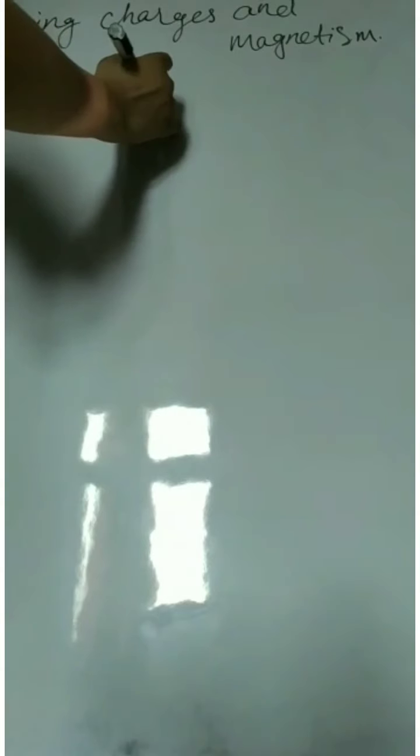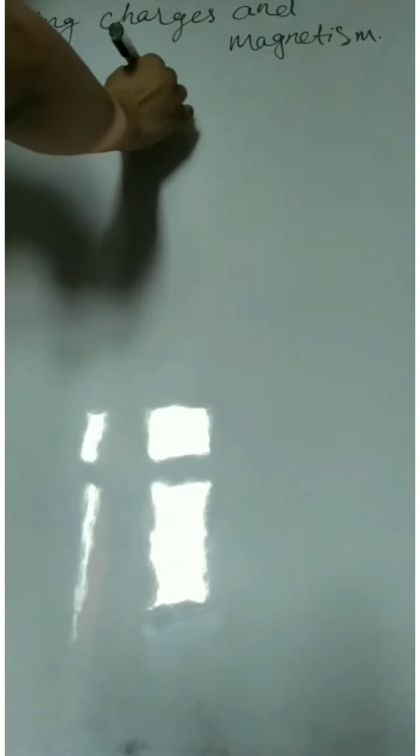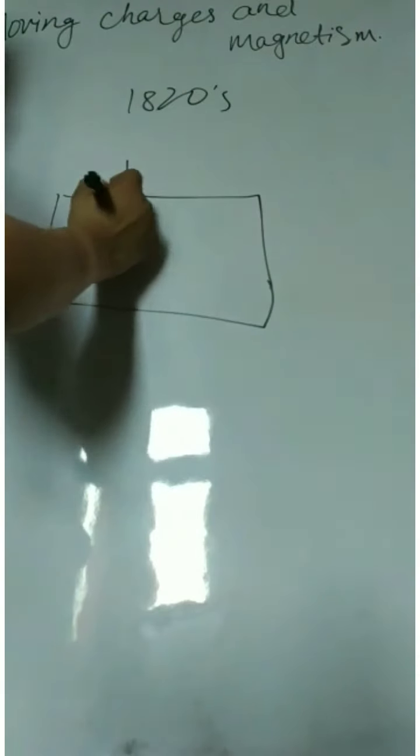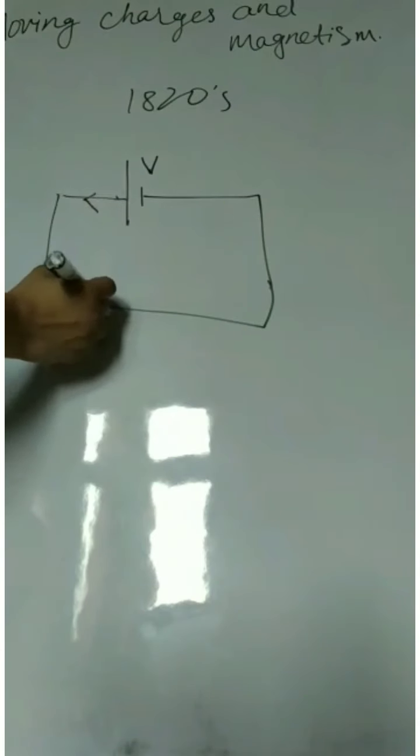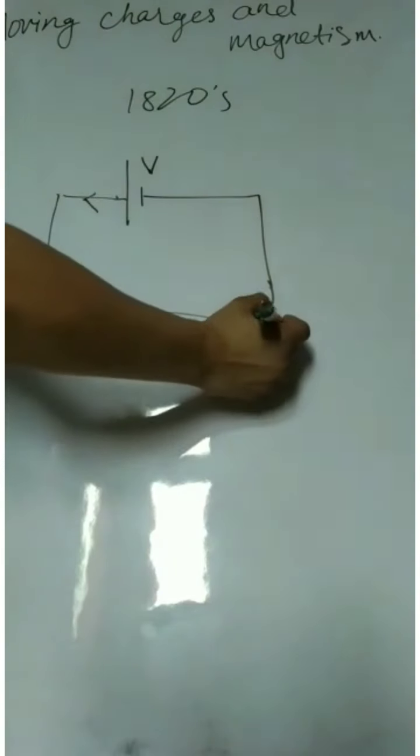In the early 1820s, a physicist named Hans Christian Ørsted accidentally discovered magnetism. So what was the experiment? He had a circuit and a wire. When he connected the circuit with a voltage V, current was flowing through this wire. Let's say this wire is AB.